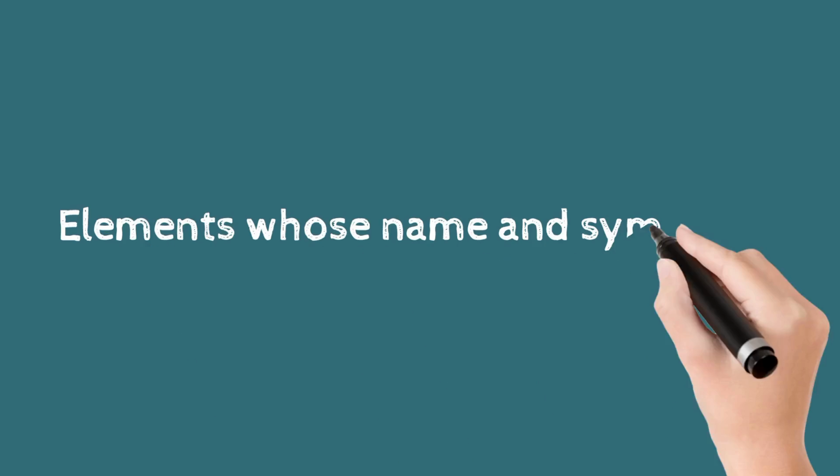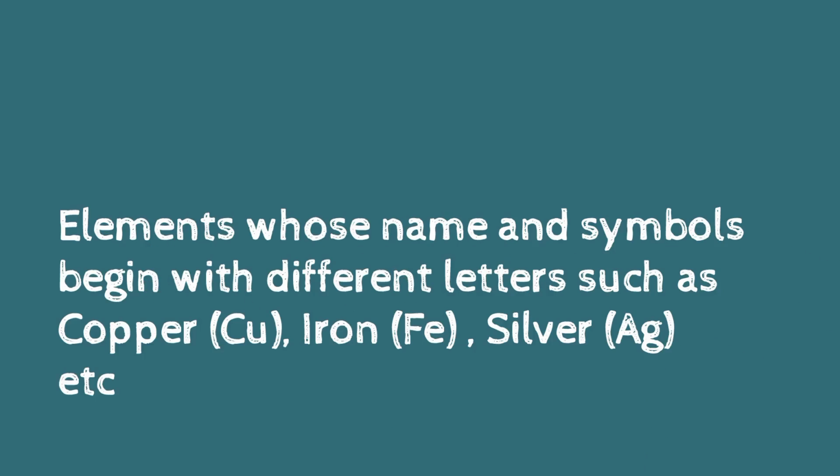There are also elements whose name and symbol begin with different letters, such as copper with Cu, iron with Fe, and silver with Ag. They have different symbols.